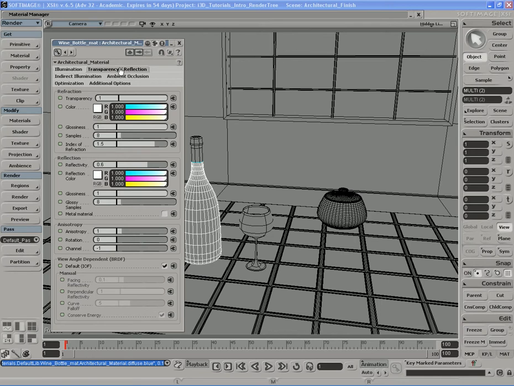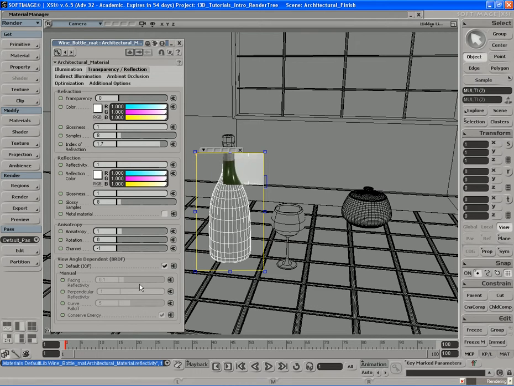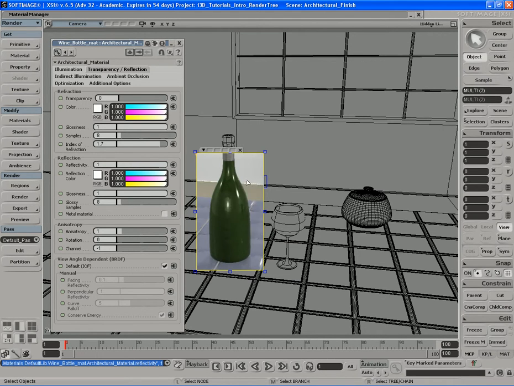In terms of transparency and reflection, I don't want it to be transparent at all. Index of refraction, let's put that to 1.7. Let's also make the reflectivity completely reflective. And this is going to be a very reflective surface. And energy conservation, now this again is another judgment call on our part. We can either have it like this, and let's go ahead and middle mouse button click on this little rectangle right there, so we can save that image. Now let's turn off energy conservation, turn default IOF back on.